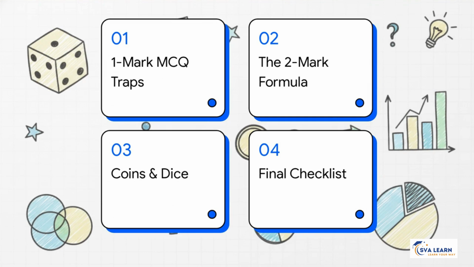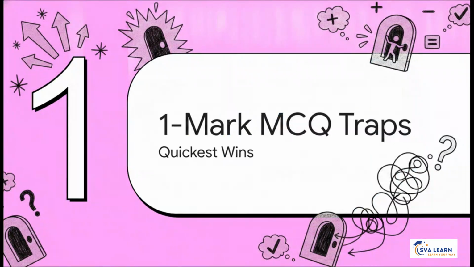So here is your insider's playbook. First up, we've got the 1-mark MCQ traps. Second, we'll decode the 2-mark formula. Third, we'll hit high-yield coins and dice. And fourth, I'll give you the evaluator's final checklist. Let's get moving. All right, part 1, the 1-mark MCQ traps.